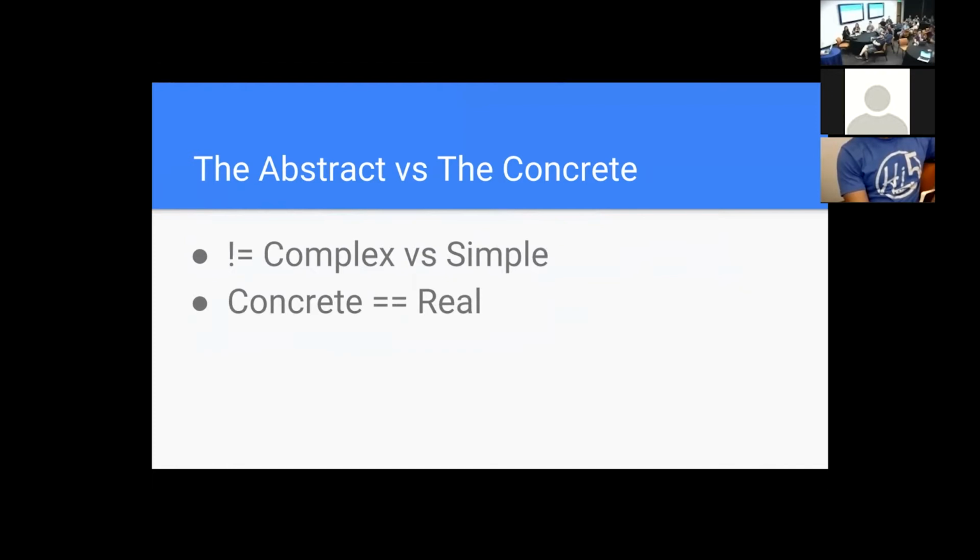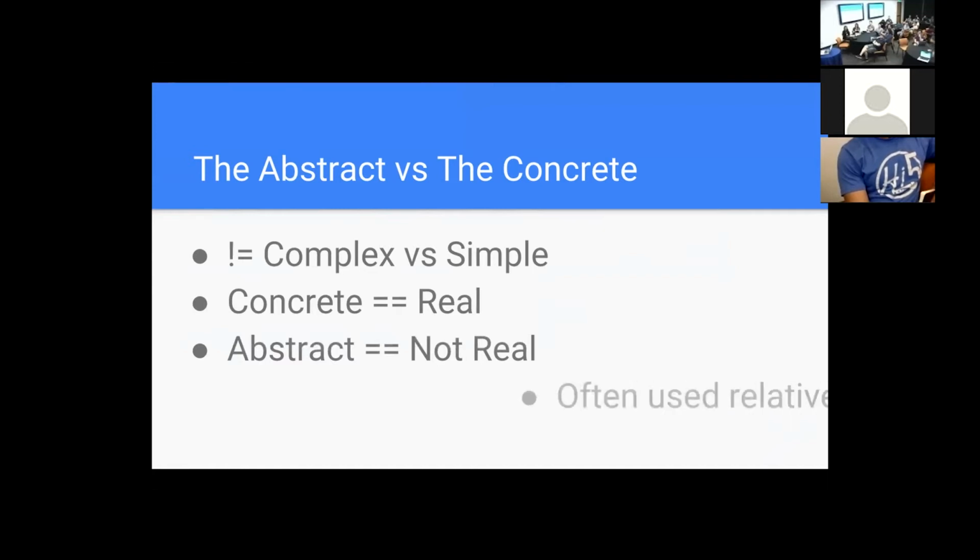Concrete means something real. Abstract means something not real. That doesn't mean abstract things aren't real, but when you compare them to something concrete, they are not real compared to the concrete thing.